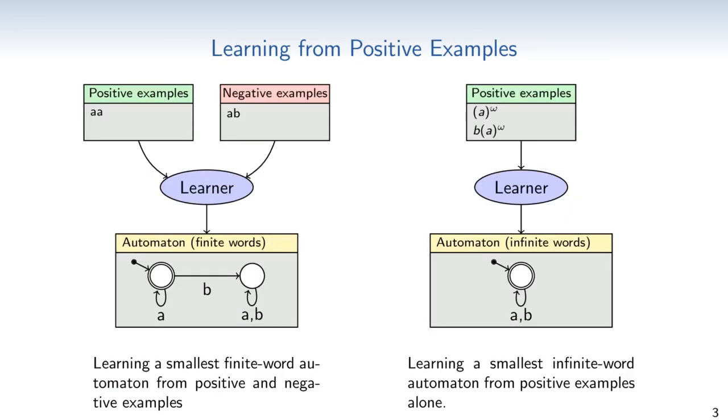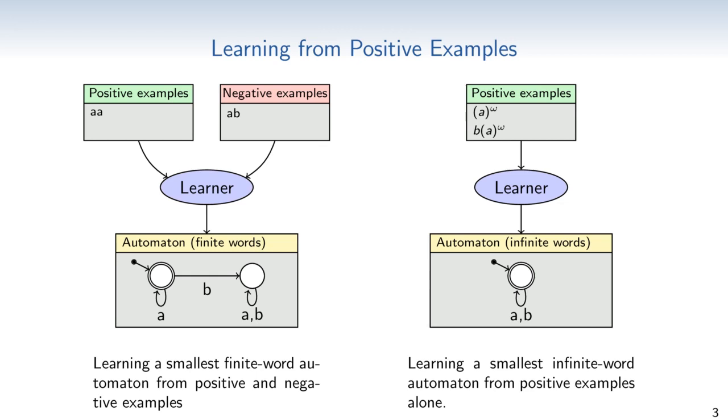What we need is a way to infer properties from traces. This is at a first glance quite similar to the setting of learning automata over finite words from sets of words that the automaton should accept and those that it should not accept. The figure on the left shows an example. When searching for a deterministic automaton over finite words that accepts the word AA but rejects the word AB, the automaton shown is the smallest one that exists.